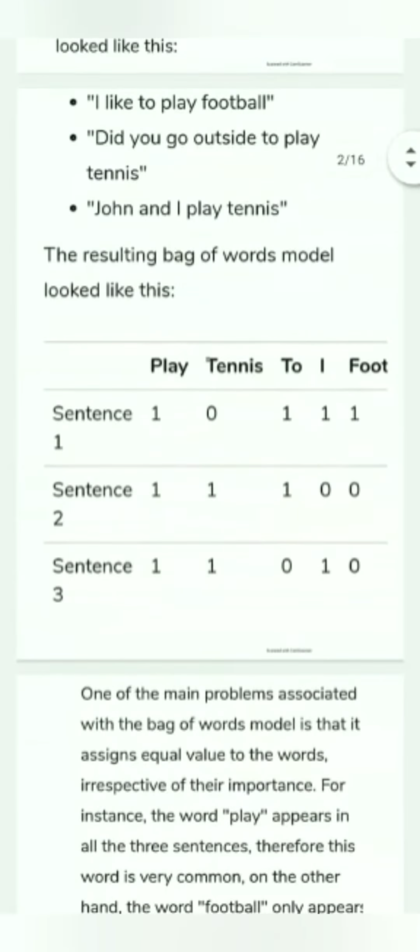As you see in the table here, sentence 1, sentence 2, sentence 3. Play appears in all 3 rows. Tennis appears in 2 rows. To appears in only 2 rows. I appears in only 2 rows. Football appears in only 1 row.